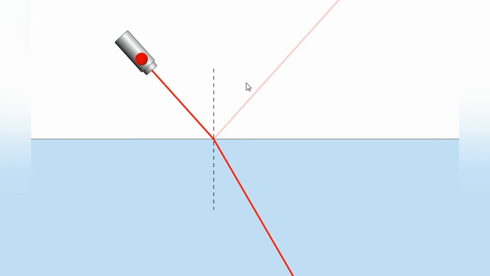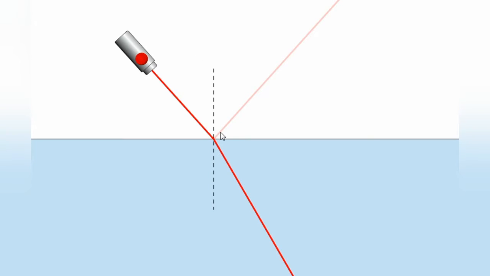So this ray, the ray which came back to the same medium, can be called a reflected light, a light which gets back after striking a surface. A light which comes back after striking a surface is called reflection. So this is a reflected ray. And a light which passes into another medium has to move from one medium to another.